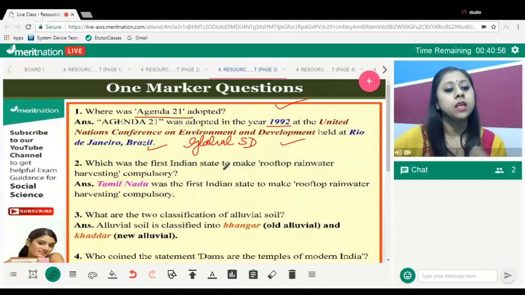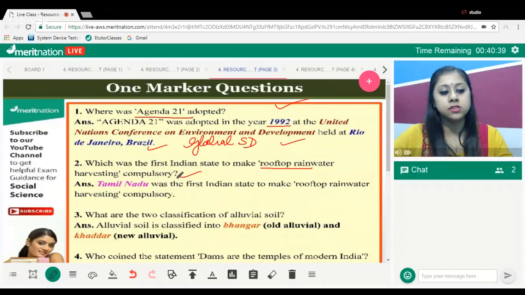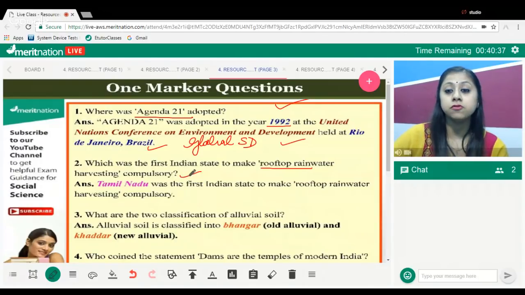Okay, fine. The next one is, which is the first Indian state to make rooftop harvesting compulsory? Come on, tell me. Rooftop rainwater harvesting, which is compulsory, in which is the first Indian state? Very good. It is Tamil Nadu. Very good, Ronak. Okay, Tamil Nadu was the first Indian state to make it compulsory. Yes, this is a very good initiative to conserve water resource.